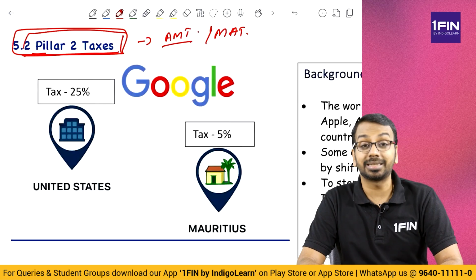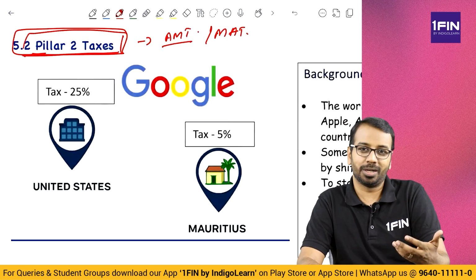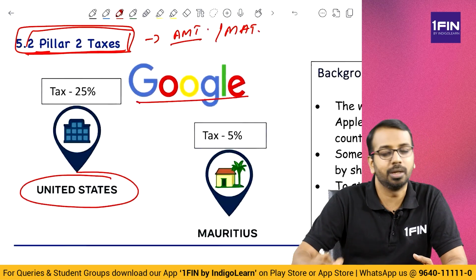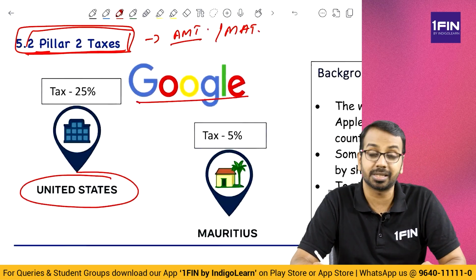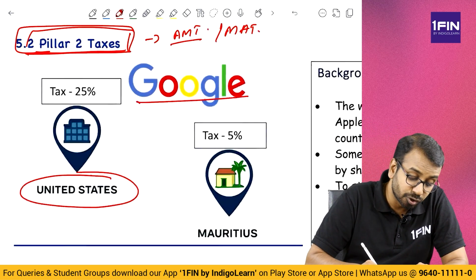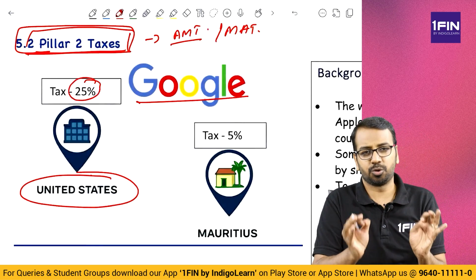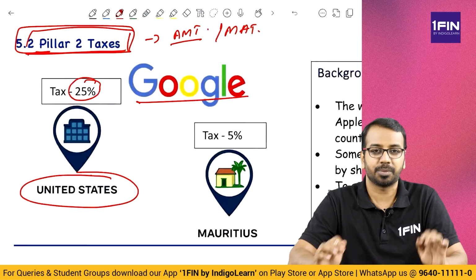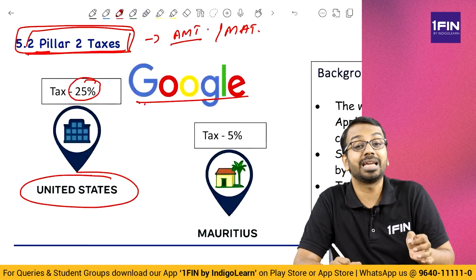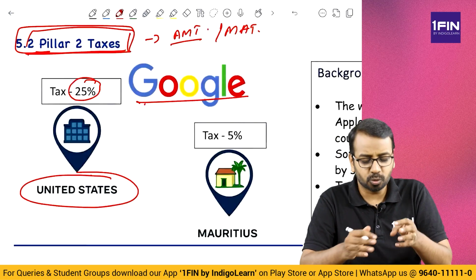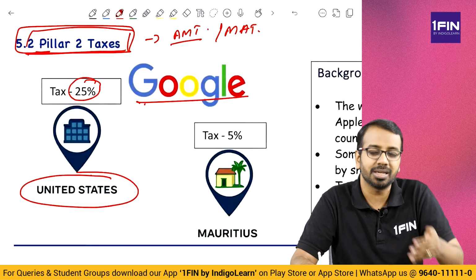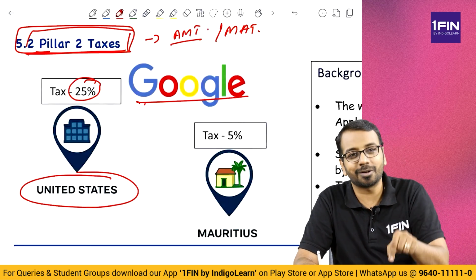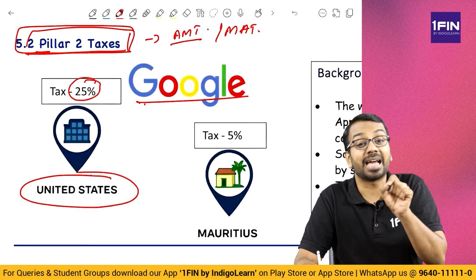Now, for this, we need to understand what happens generally globally. So let's say for example, there is one company in United States, Google. In United States, assume for a moment tax rate is 25%. I'm just assuming, don't go and say, sir, it's only 22% or it is this percent, that percent. Assume it is 25%. Now, Google wants to save taxes. So what does Google do? Google creates a lot of subsidiaries across the globe. Some of them because they want to do business, a lot of them because they want to save taxes.